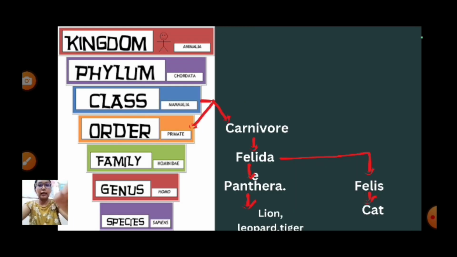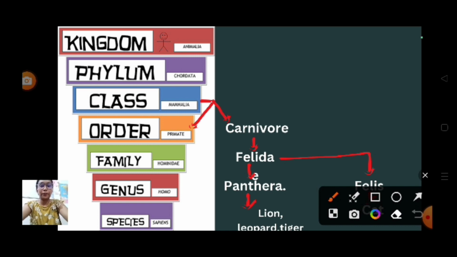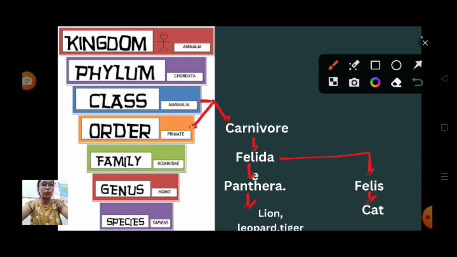Here, the same slide I have given. Kingdom Animalia, phylum Chordata, class Mammalia. In order I have given two examples, primates and carnivores. Then family Hominidae, this is for the human family.